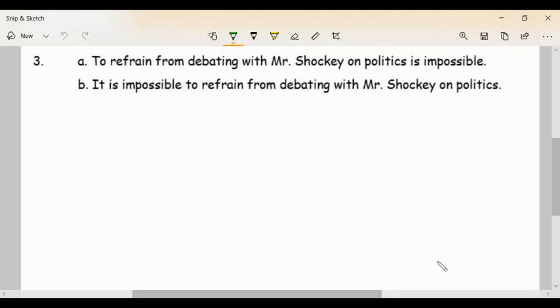So here we go. This one says, to refrain from debating with Mr. Shockey on politics is impossible. As we know, I'm working with Green right now, we know that if I want to focus on impossible, I'm going to write the A sentence. But if I want to focus on debating with Mr. Shockey on politics, I'd write this B sentence and write with what we call the anticipatory it.